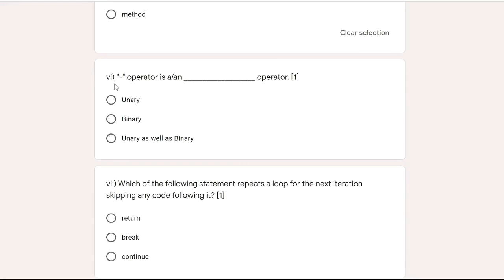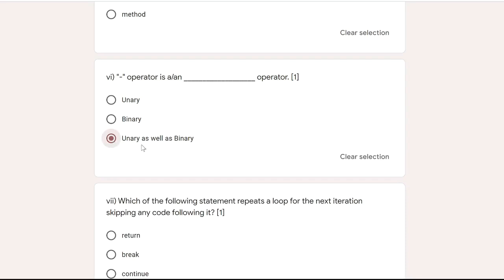Sixth question, the hyphen within double quotes is a or an operator. What type of operator? This is a binary operator and it can also be used as a unary operator when we put this hyphen before a number to make the number negative. So the appropriate answer will be unary as well as binary.